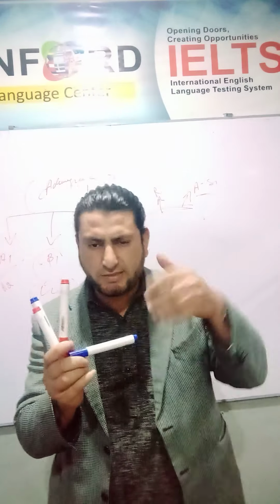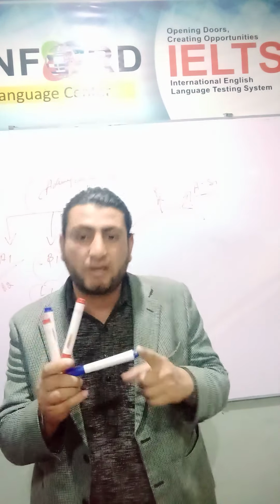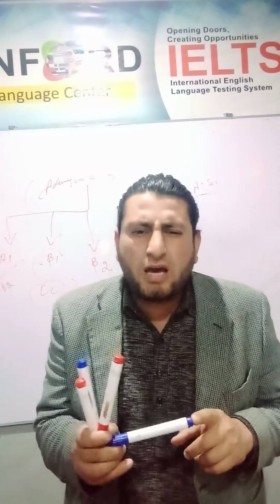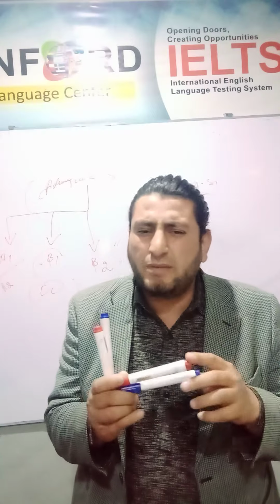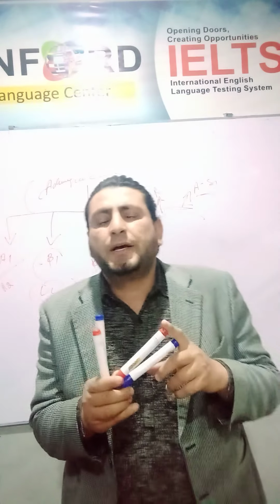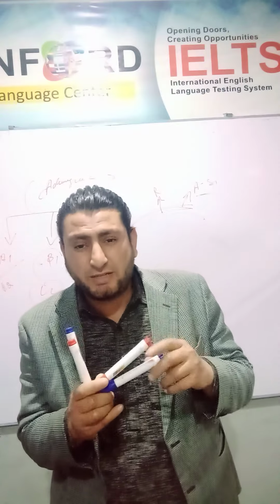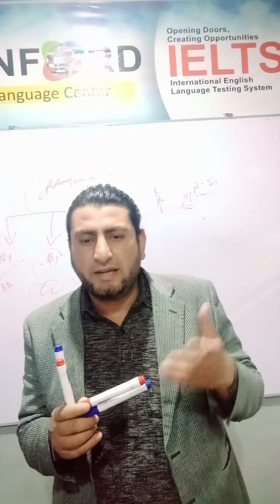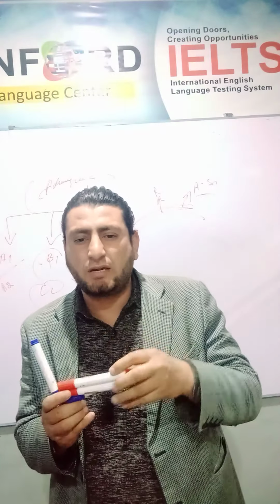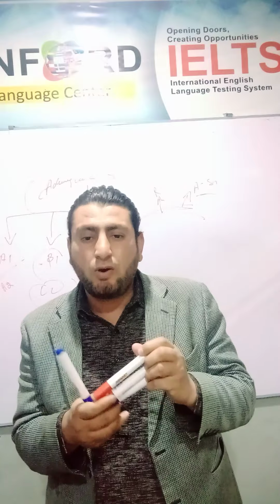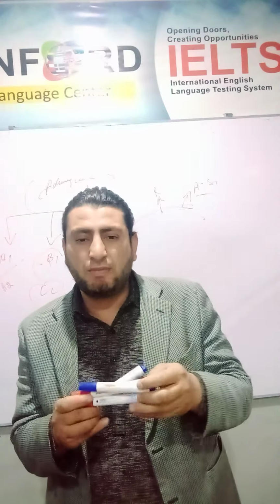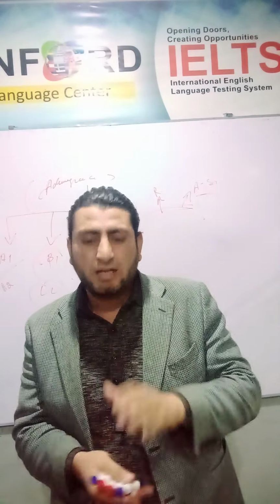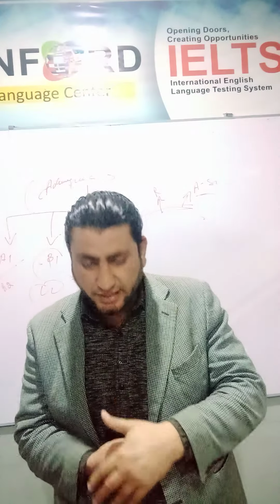Propafenone, I forgot the pronunciation, but it is propafenone, used as a sodium channel blocker or membrane stabilizer. Another is the beta blocker. Beta has two types, beta 1 and beta 2, selective and non-selective. In beta 1 we give atenolol, in beta 2 we give propranolol and similar drugs. The third is the potassium channel blocker, amiodarone. The fourth is the calcium channel blocker, nifedipine. So we have four classes used for angina pectoris and arrhythmia.